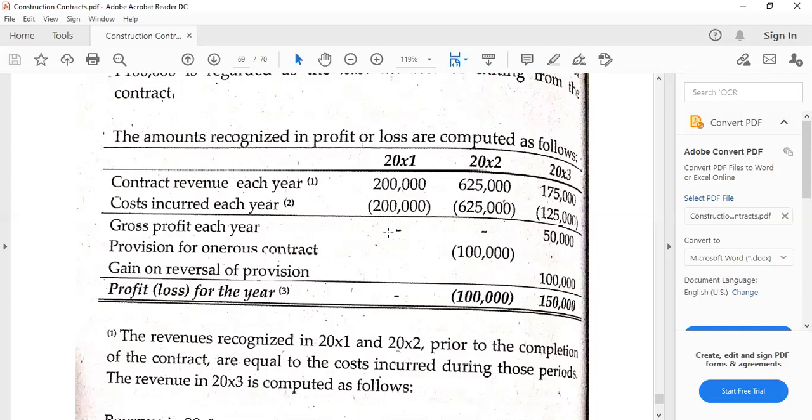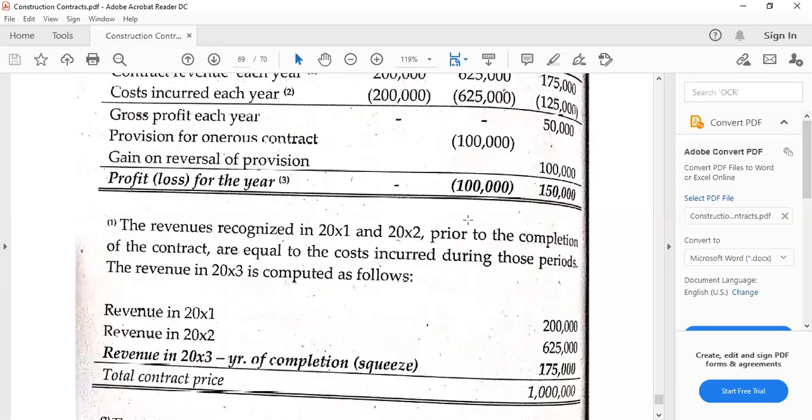Remember the concept of prudence and conservatism in our conceptual framework, wherein we anticipate more losses and we anticipate no profits. This is the application of that concept. It is because we cannot determine the outcome of the performance obligations reliably. So that's the point of this.